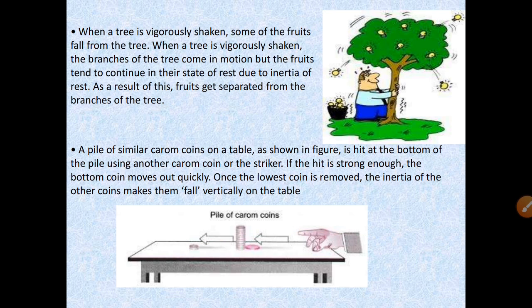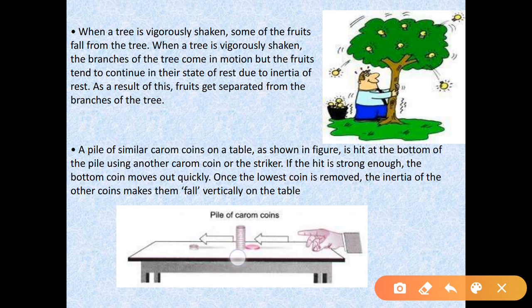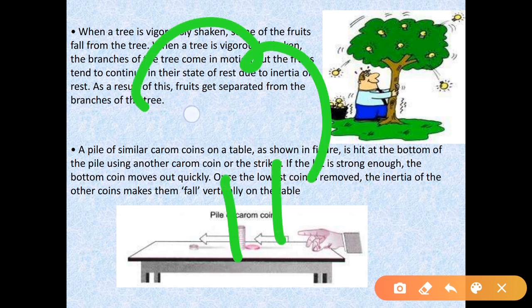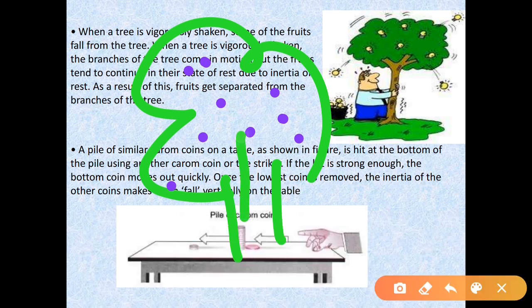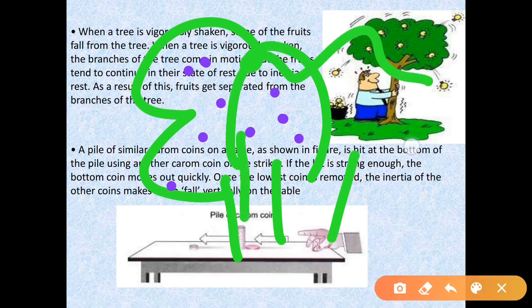Similarly, here is another example: when a tree is vigorously shaken, some of the fruits fall from the tree. So what is happening here? Same thing. Suppose this is the tree. So when you shake the tree, these are the fruits. What is happening? The branches of the tree move in the other direction, right?